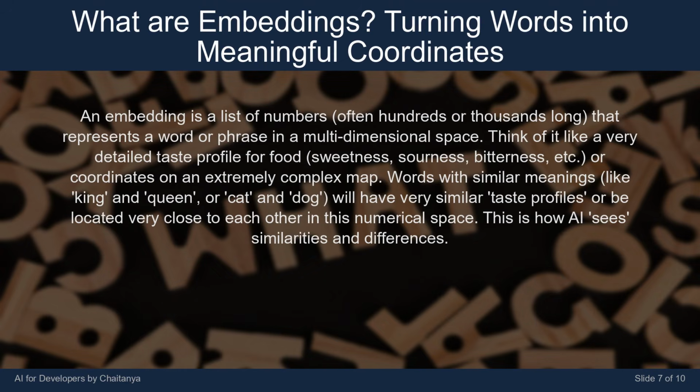An embedding is a list of numbers, often hundreds or thousands long, that represents a word or phrase in a multi-dimensional space. Think of it like a very detailed taste profile for food. Sweetness, sourness, bitterness, etc. are coordinates on an extremely complex map. Words with similar meanings, like king and queen, or cat and dog, will have very similar taste profiles or be located very close to each other in this numerical space. This is how AI sees similarities and differences.